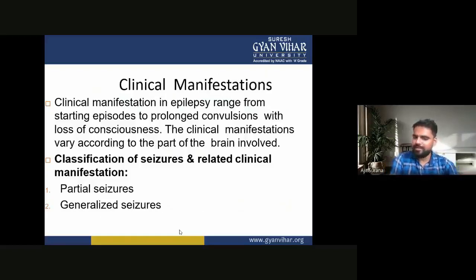First one is the partial seizure. Second one is the generalized seizure. So this is all about the clinical manifestation of epilepsy.